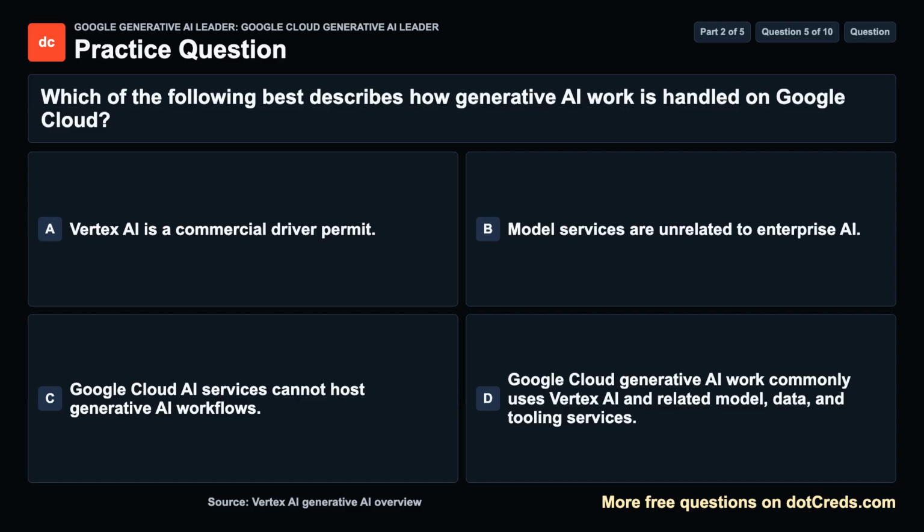Question 5. Which of the following best describes how generative AI work is handled on Google Cloud? A. Vertex AI is a commercial driver permit. B. Model services are unrelated to enterprise AI. C. Google Cloud AI services cannot host generative AI workflows. D. Google Cloud Generative AI work commonly uses Vertex AI and related model, data, and tooling services. Take a moment, then we will review the answer.